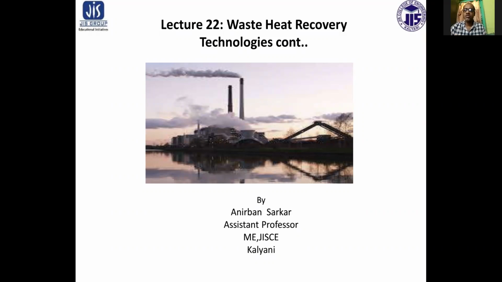Today's session also we will discuss some other waste heat recovery technologies. Last session also we discussed the same, and some important technologies we will discuss today also.